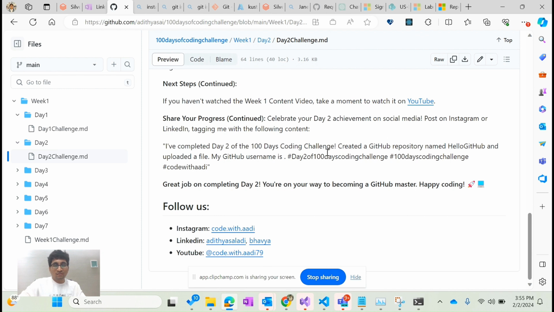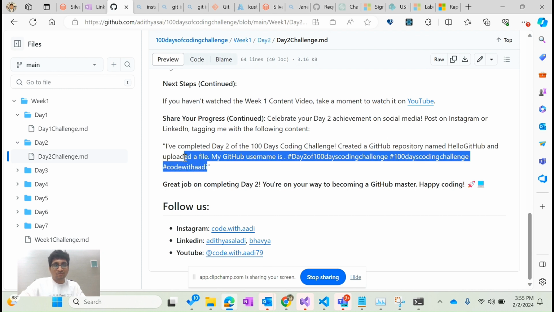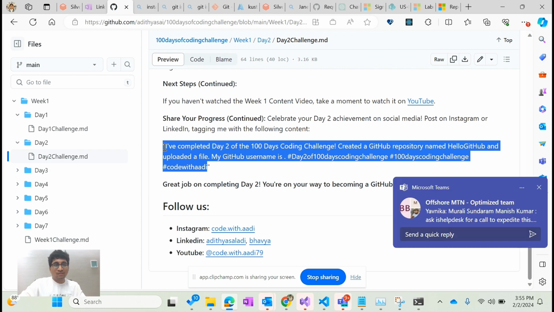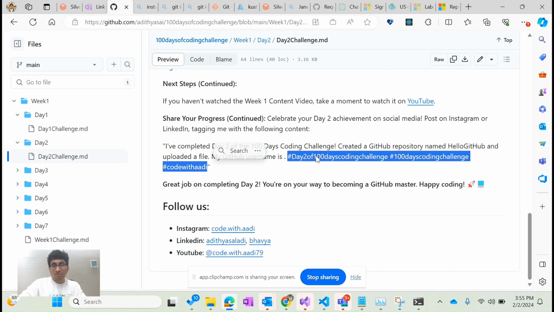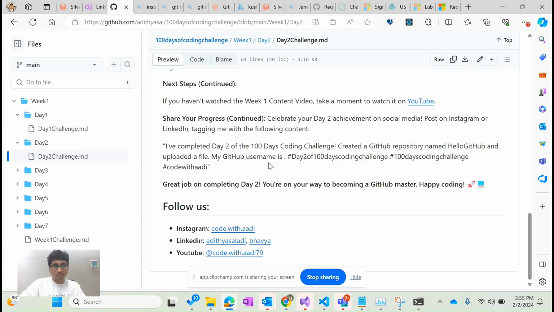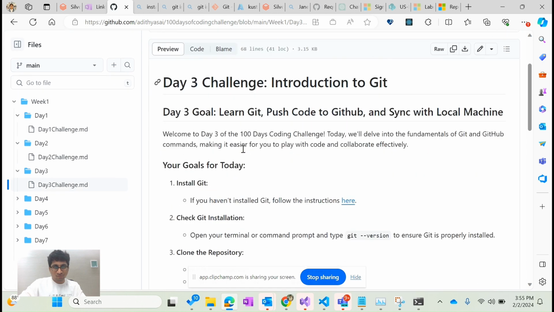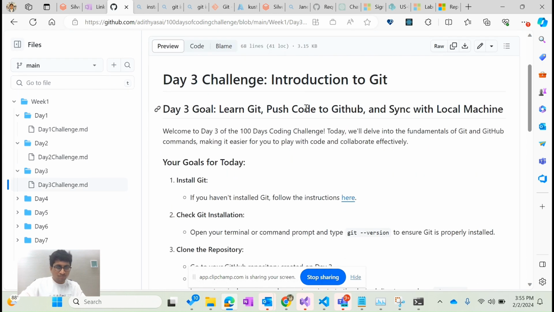This is a default message that I'm giving, but feel free to customize this, but make sure you use these hashtags. Use all these three hashtags so that it will be easy for us to track. Same thing for day three. Day three's goal is to understand how to push the code, clone the code, and sync it into your local machine.